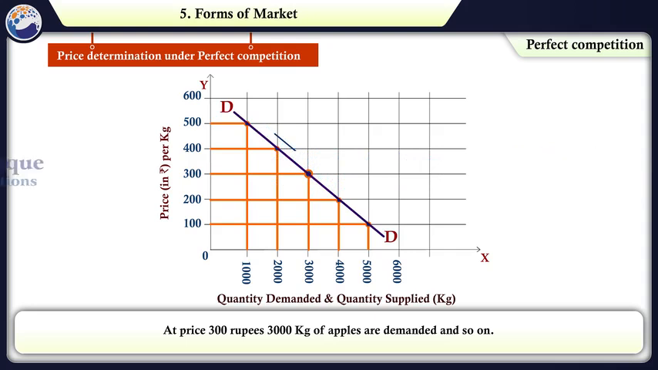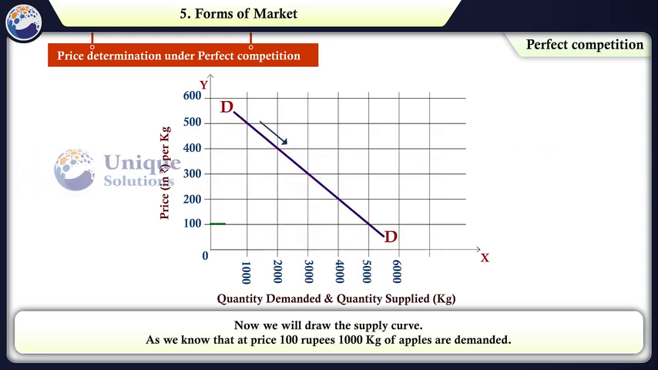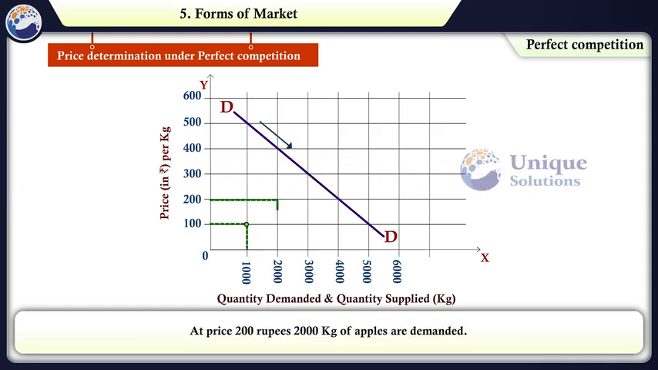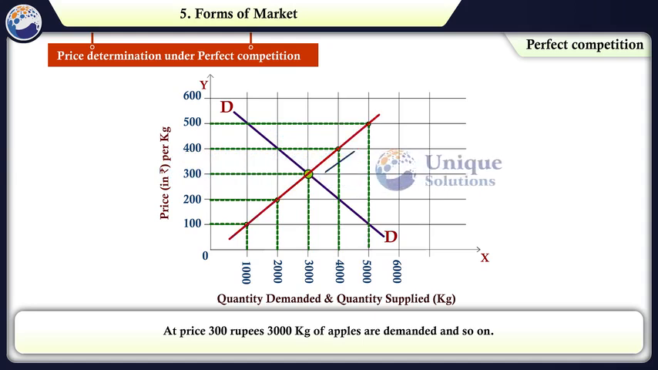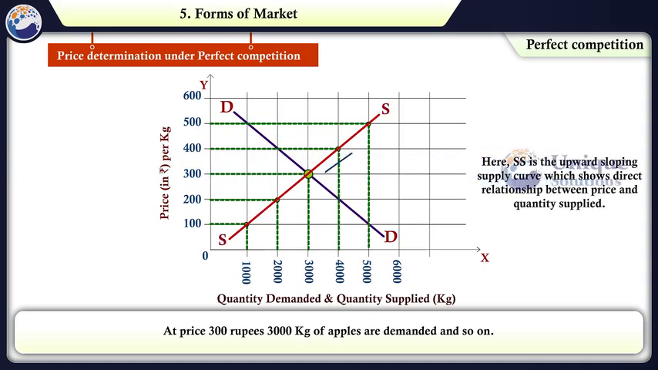Here, DD is the downward sloping demand curve, which shows the inverse relationship between price and quantity demanded. Now we will draw the supply curve. As we know, at price 100 rupees, 1000 kgs of apples are supplied. At price 200 rupees, 2000 kgs are supplied. At price 300 rupees, 3000 kgs are supplied, and so on. Here, SS is the upward sloping supply curve which shows the direct relationship between price and quantity supplied.